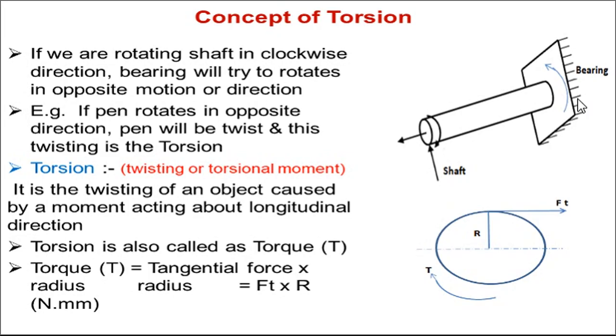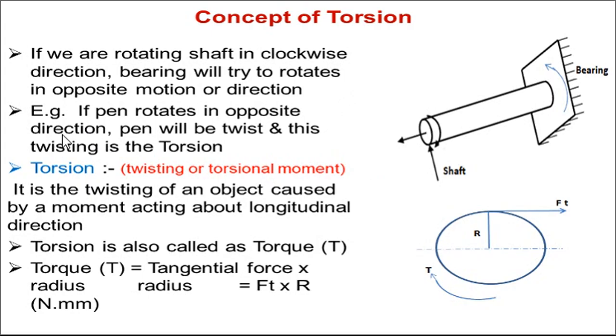torsion. So let us see, if we are rotating this particular shaft in a clockwise direction at this end, the bearing will try to rotate in the opposite direction. So this bearing will rotate in the opposite direction. That's why the torsional moment is created, and the shaft is twisted. So that's why this particular phenomenon is called torsion.